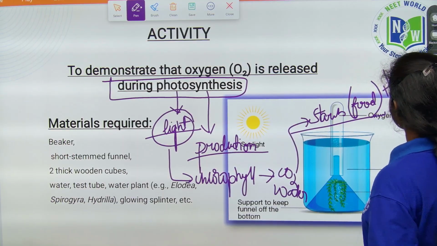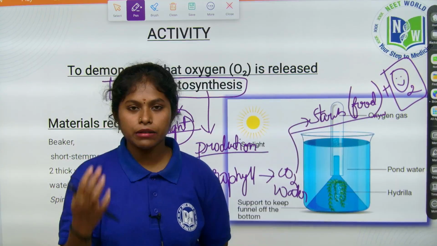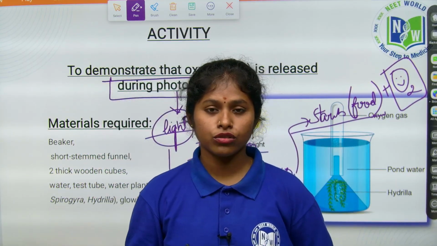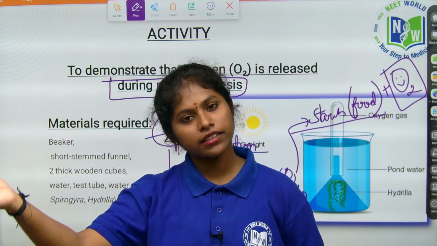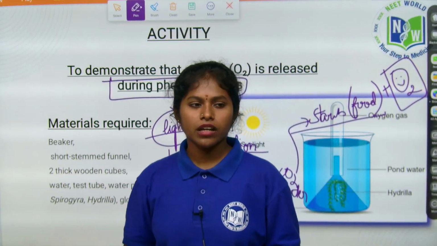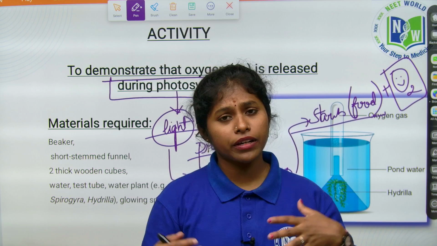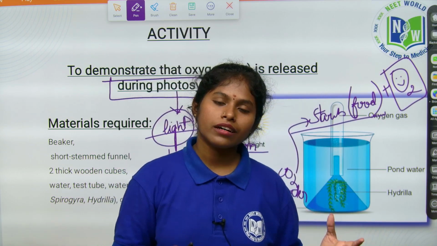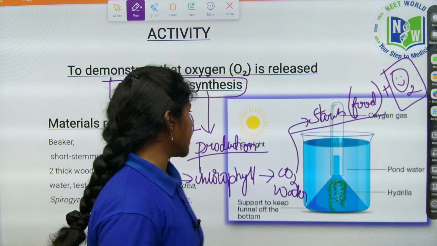So this oxygen is utilized by animals, humans, everything. Can we survive without oxygen, children? No, not at all. Whatever carbon dioxide we release is taken by the plants, not only from humans and animals, but also when burning occurs, the carbon dioxide level increases. So this is how the plants absorb the carbon dioxide.